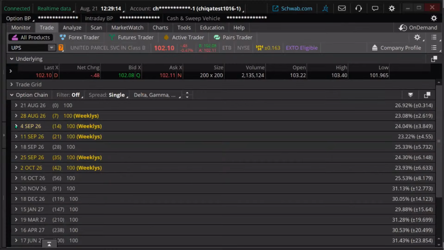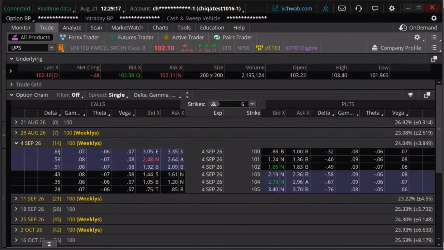And I'm going to go out to September 4th. We'll take a look at this, okay? So here's a 1 week difference on these diagonals. I'm going to go puts again, but I'm going to buy the put. And I'm going to look for my delta up here, and we can go around 60-ish delta. You can spread these out a little wider if you want, a little narrower.